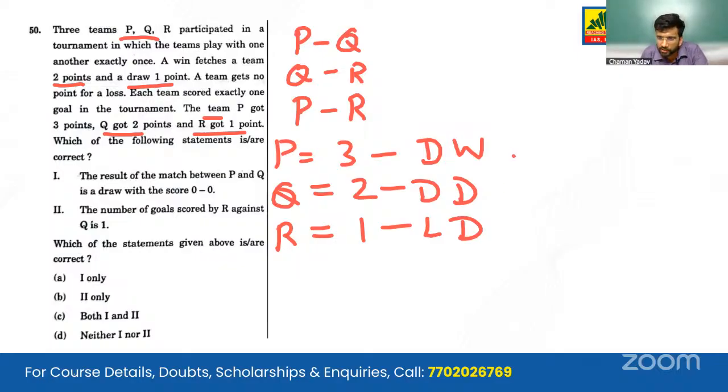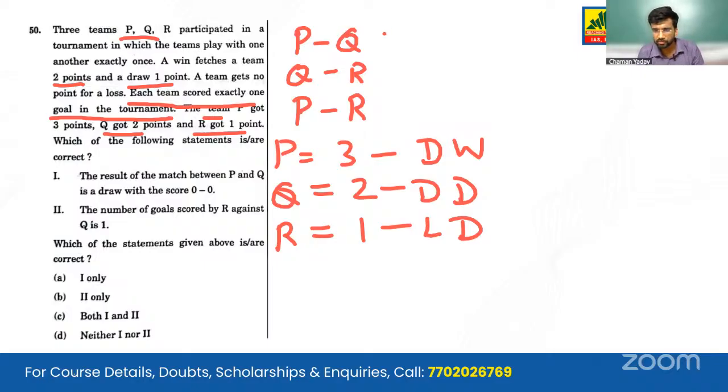Now, if we look at this scorecard, we have been given one more vital condition in this: each team has scored exactly 1 goal in the tournament. All the 3 teams have different numbers of points, but all of them have scored 1 goal. So we see how we can fulfill all these conditions.